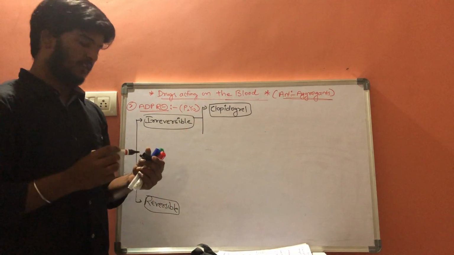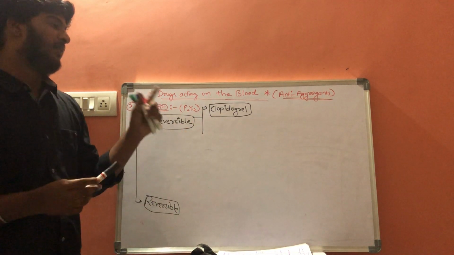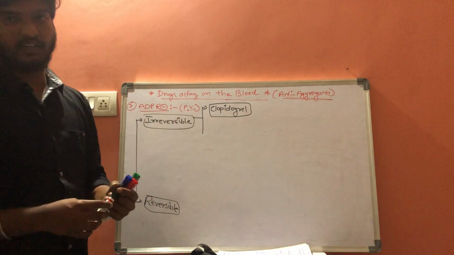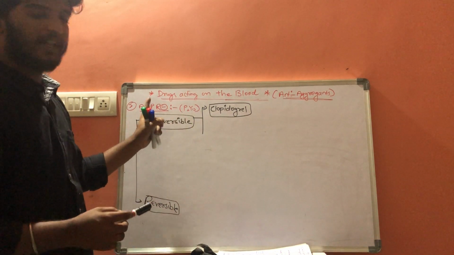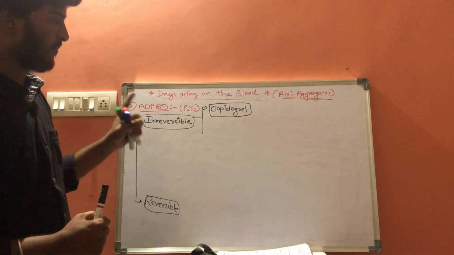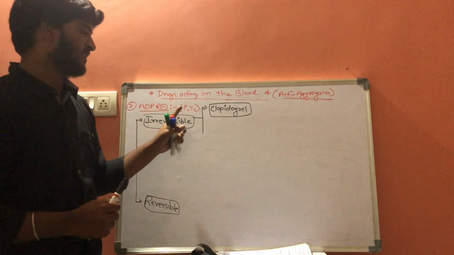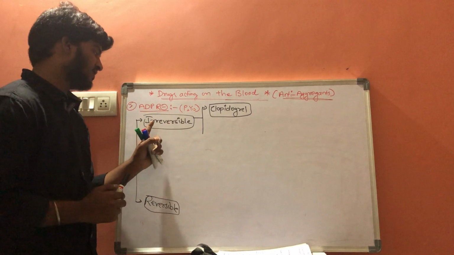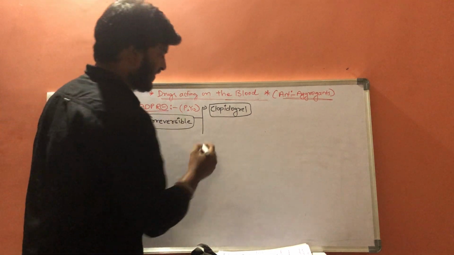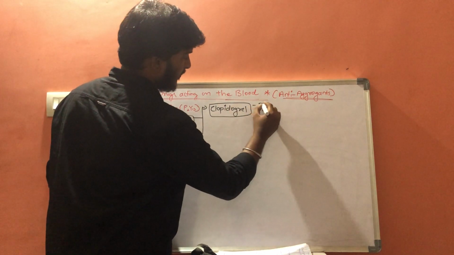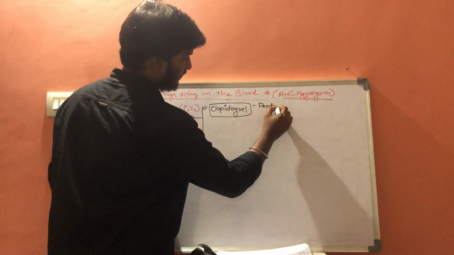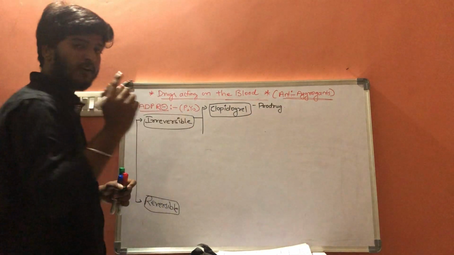So what are the important terms about clopidogrel? First of all, it is an irreversible inhibitor of ADP receptors, and this is the preferred irreversible ADP receptor blocker. Next, it is a form of prodrug.